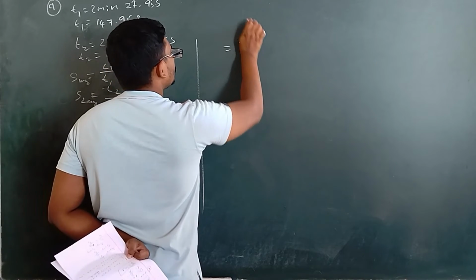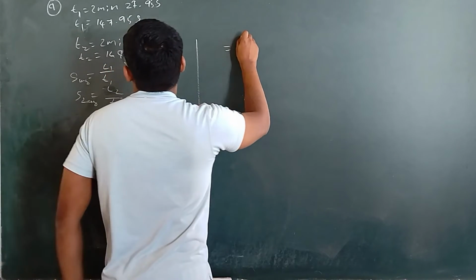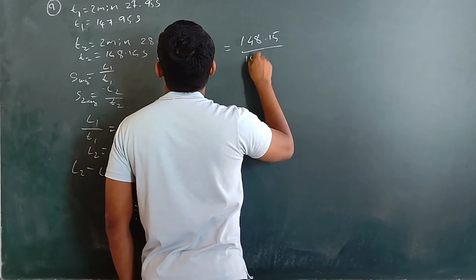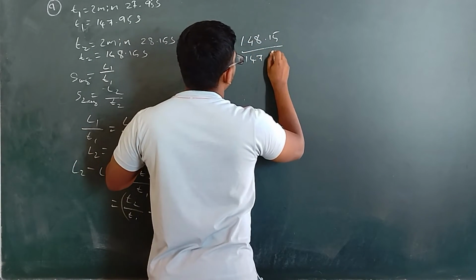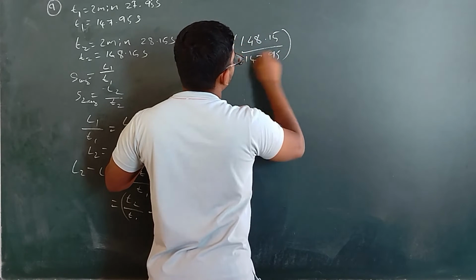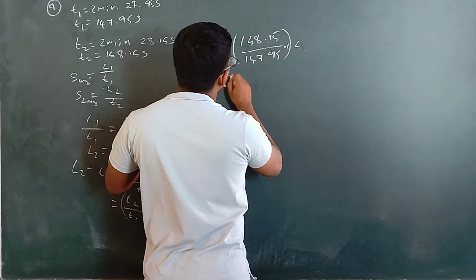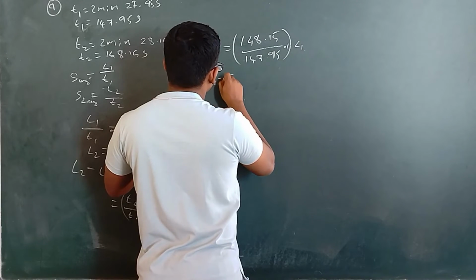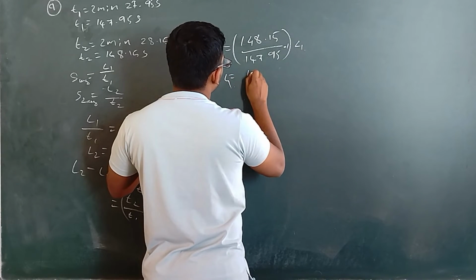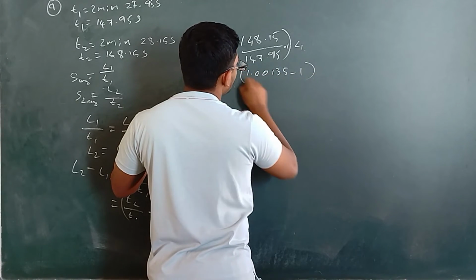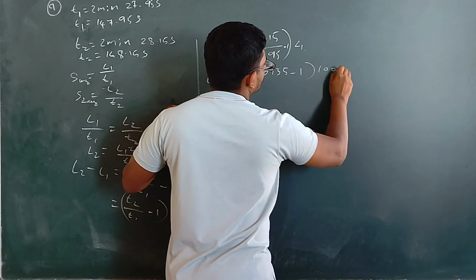So T2 by T1, that is 148.15 divided by 147.95, minus 1, into L1. So that is L2 minus L1. So 1.00135 minus 1 into L1, that is 1000.